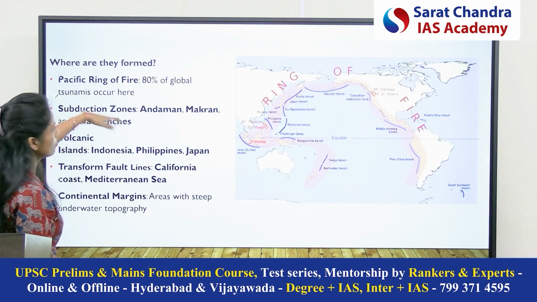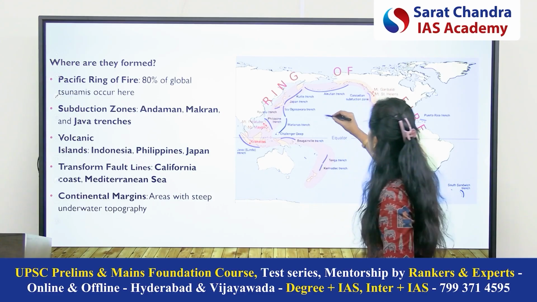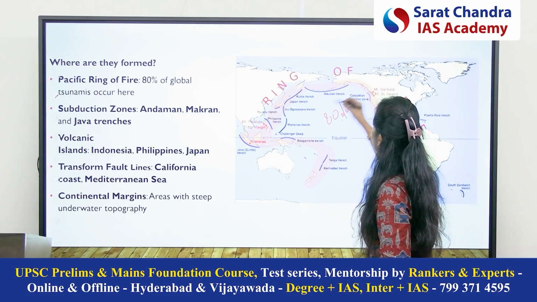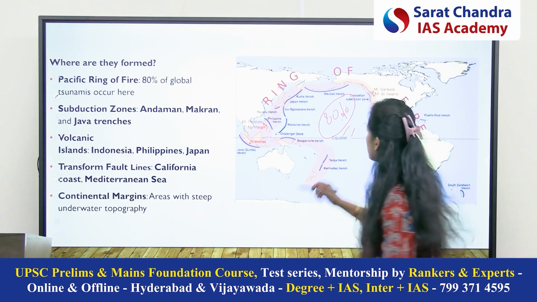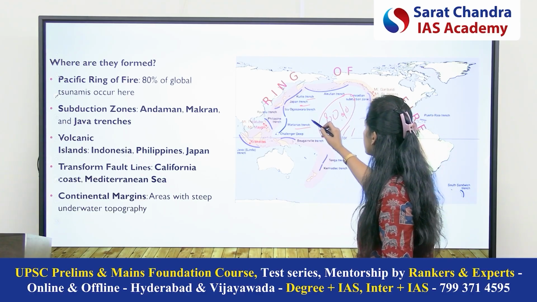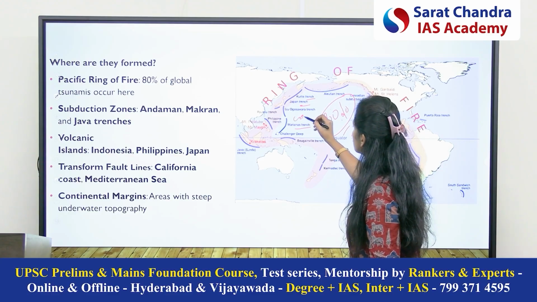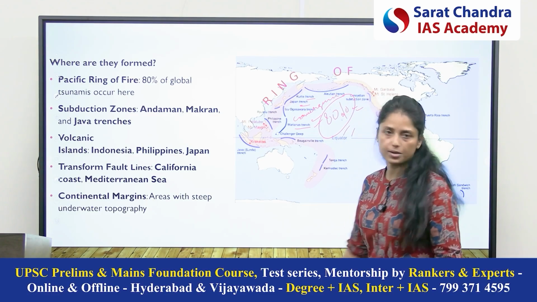Now, coming to where they are formed. As we have already discussed, the main region is the Pacific Ring of Fire, where 80% of tsunamis are generated. If you can remember the names of some trenches like Kuril Trench, Japan Trench, Mariana Trench, these are the convergence zones basically. So 80% of earthquakes are produced here.